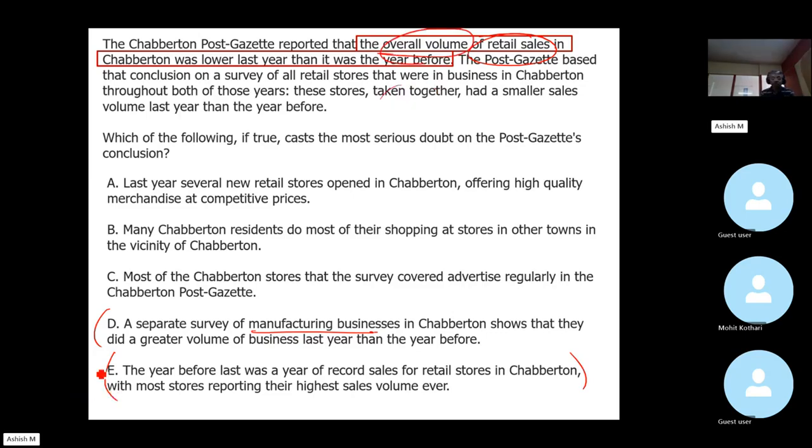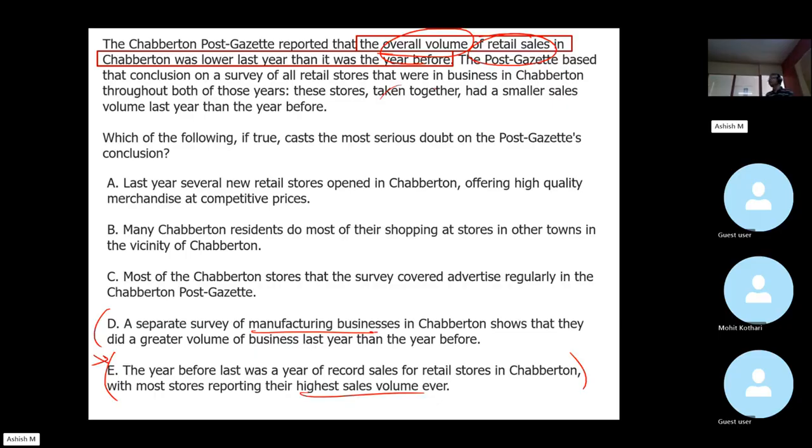Guys, what this is doing is strengthening the premise. The premise already says that last year the sales were more, correct? This is also saying that this was record sales. As I did mention, we are not strengthening or weakening the premise.